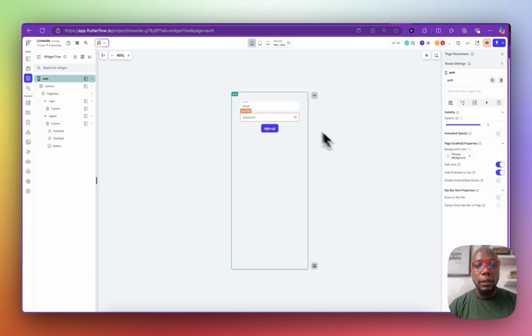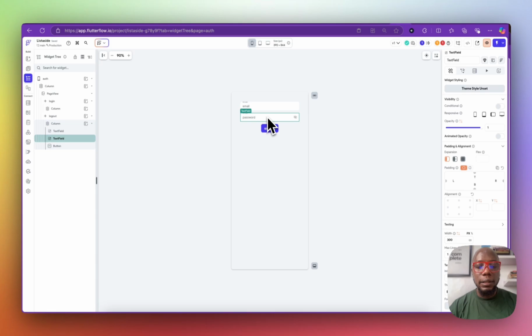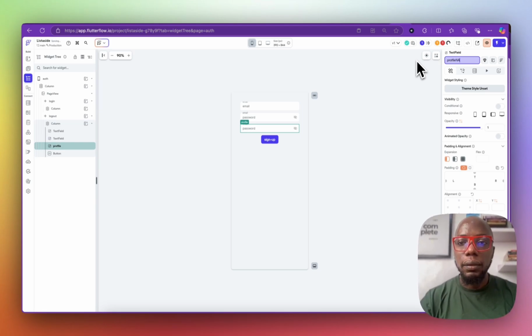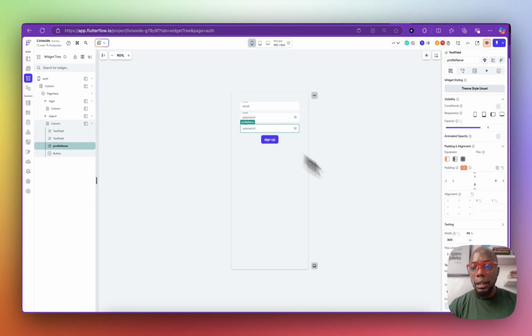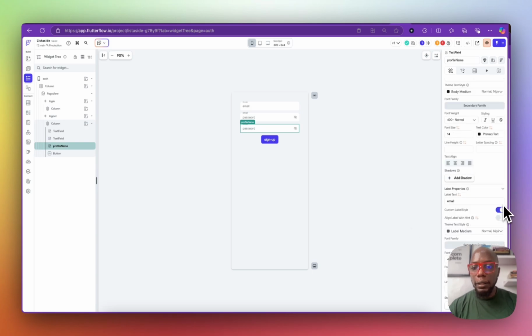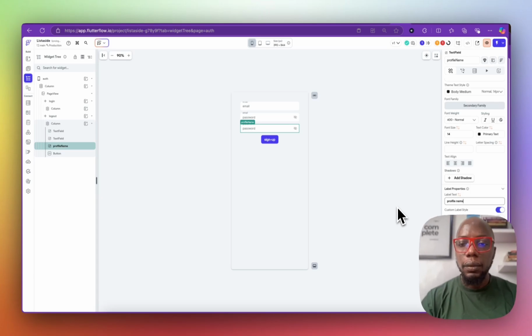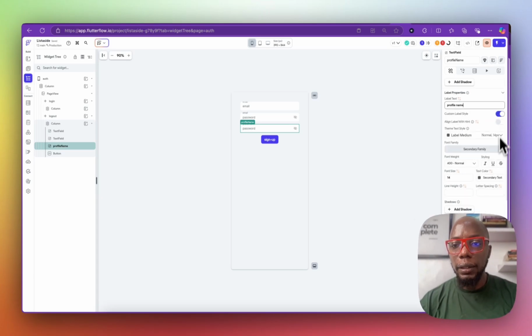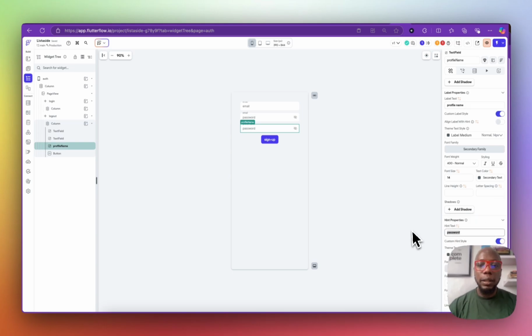Sign up right there. And all the things that I can add, I can duplicate this text and just add something else. So I can duplicate this text and say profile name, right? And that's all. I'm going to go down here and say this is going to be profile name, or I can simply say name, and this is not going to be password.